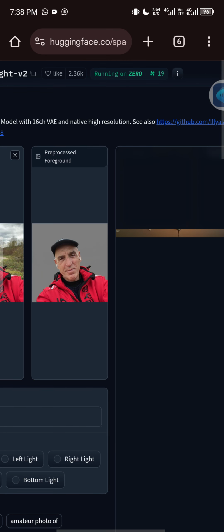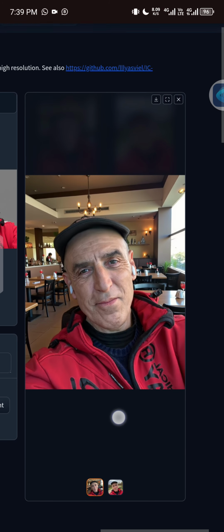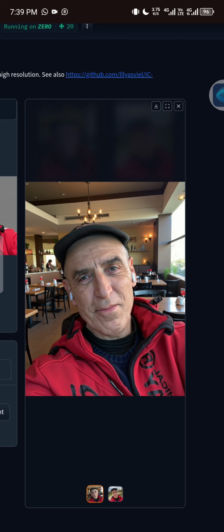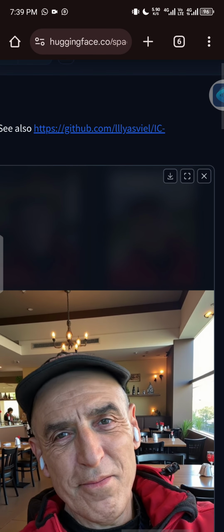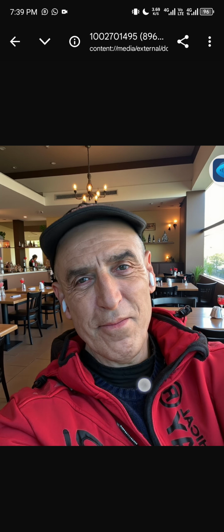So like this now, you can see the result. You see that it's sharp. If I want to download that now, you will see the download icon. See it here. I've clicked on download. You can see it. Let me open it. It's sharp. You can see it.